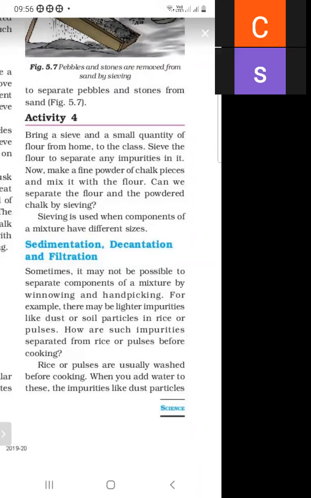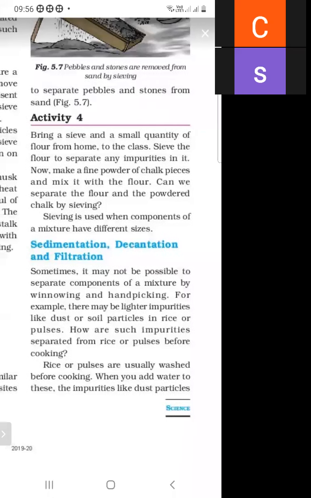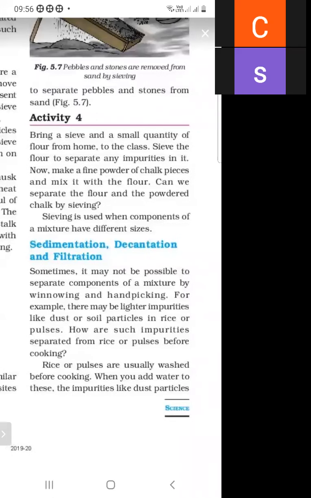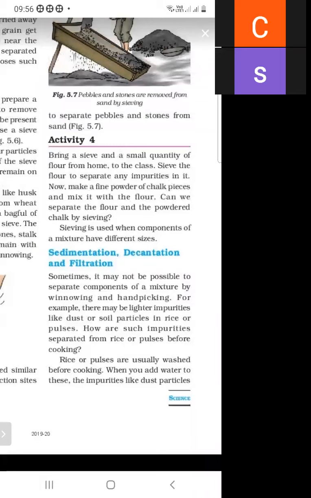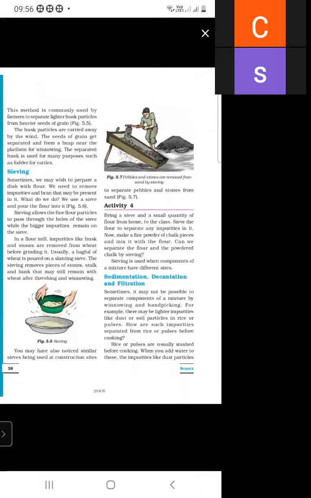Firstly, we will wash the rice or pulses. When we cook rice or pulses, we first wash them. For washing, we add some water to the rice or pulses, and then impurities like dust particles, very small impurities, are separated with the help of water. When we add water into the dal or rice, the impurities go